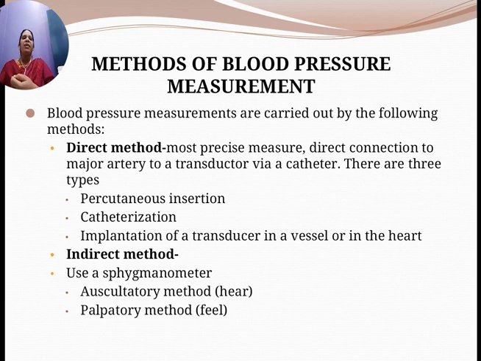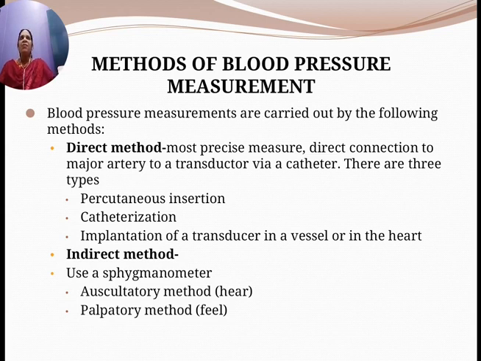That's why this method is called the direct contact method. It is an invasive method. That means you are going to do a small surgery or small insertion where the catheter tip, which is sensitive, is in contact with the blood flow.